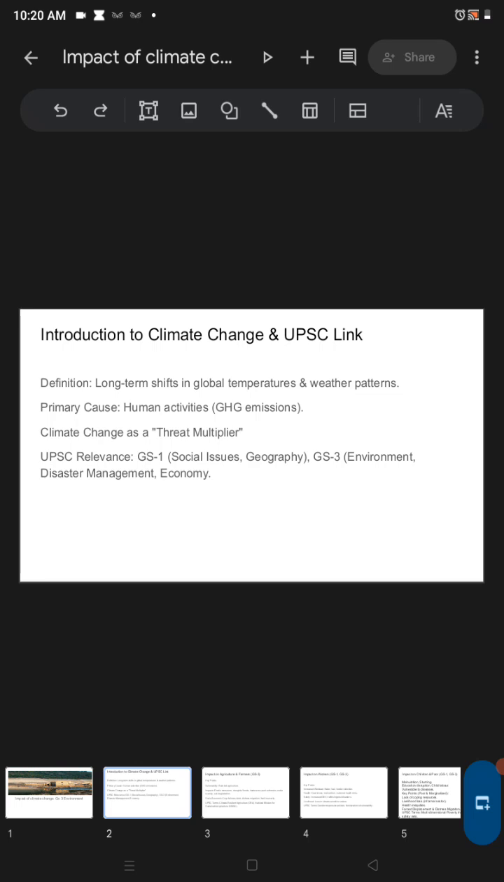Introduction of climate change and its linkage to UPSC. What is climate change? It is somewhat like long-term shifts in global temperatures and weather patterns. As we know, there is a difference between weather and climate. That happens in the long term, and the primary cause is definitely human activities, greenhouse gas emissions, and others.